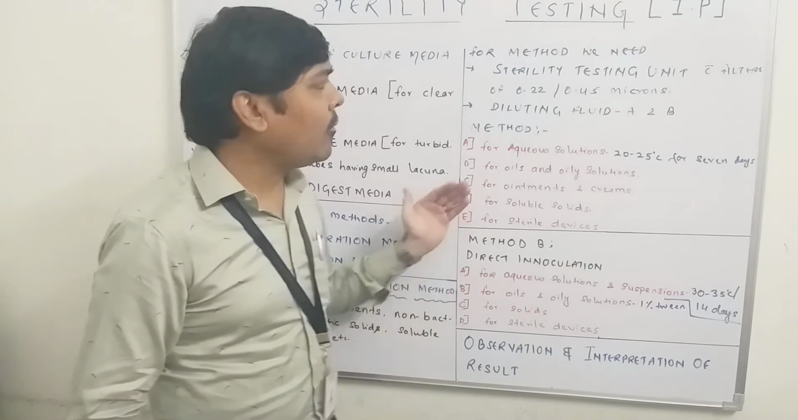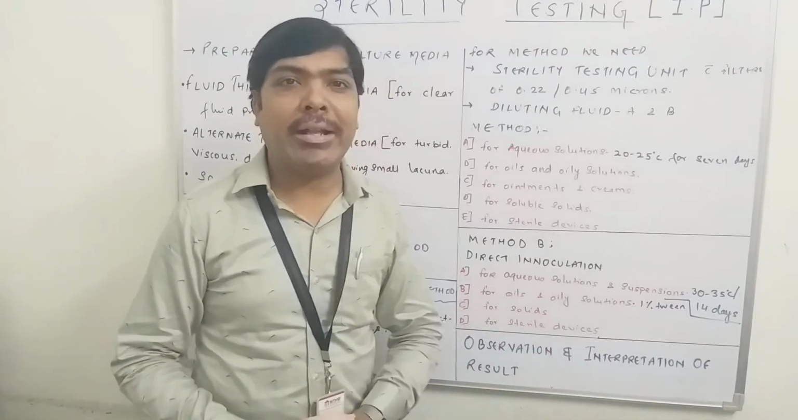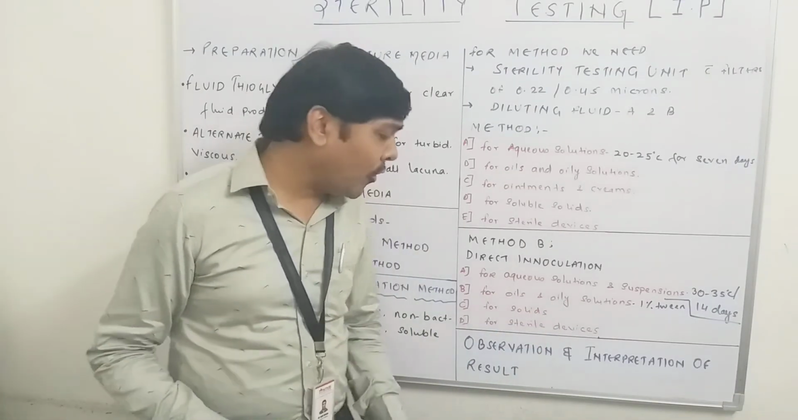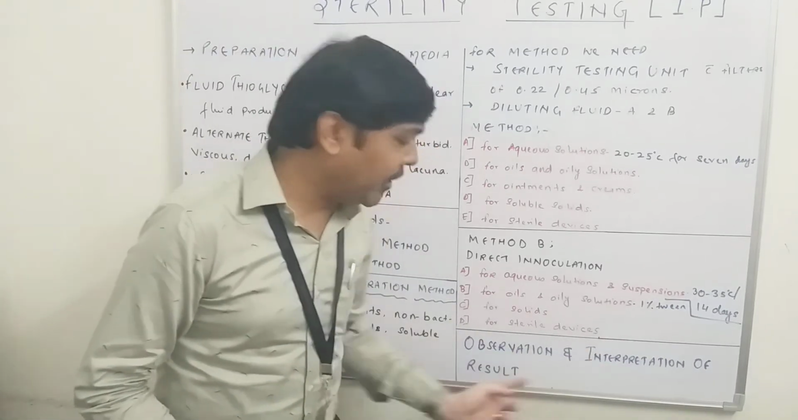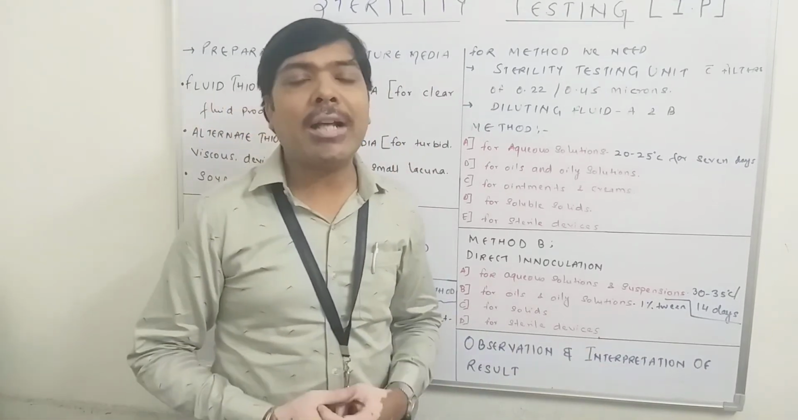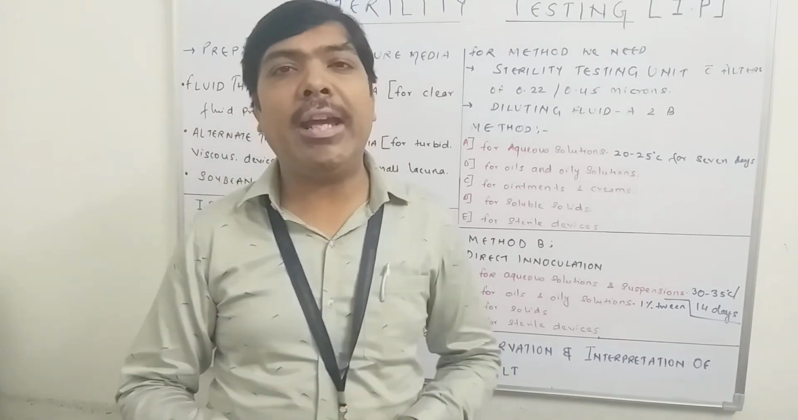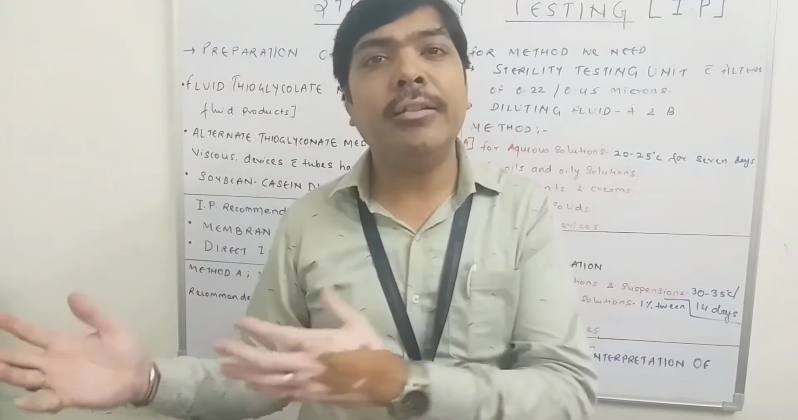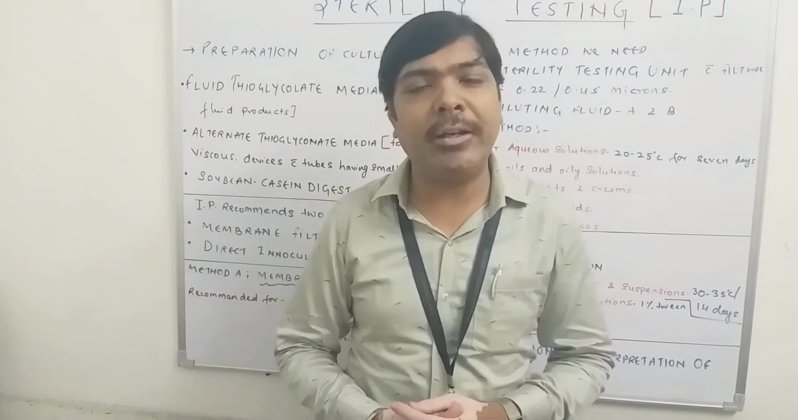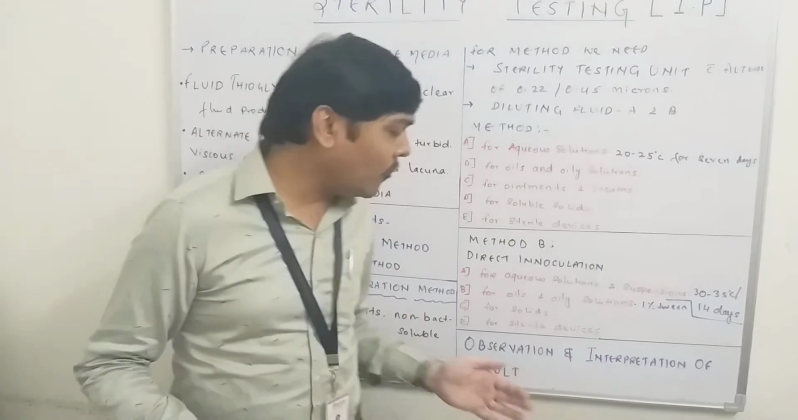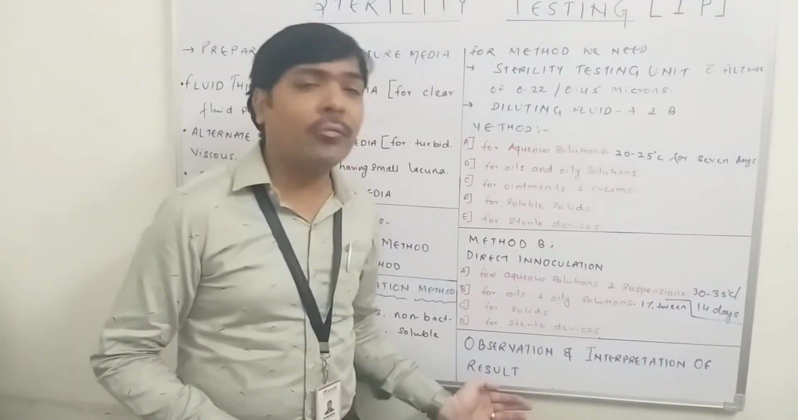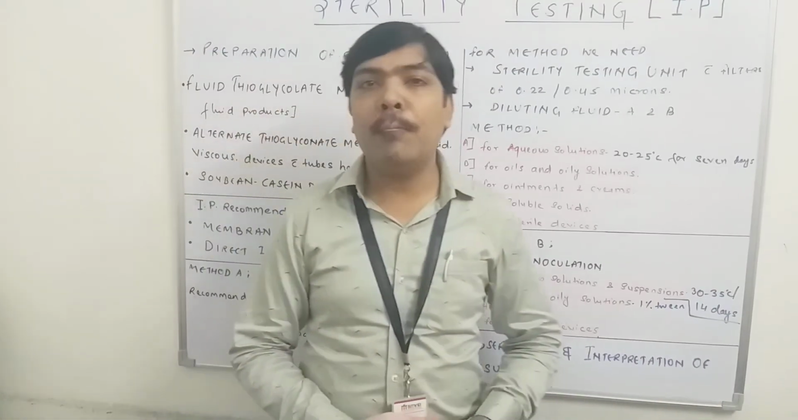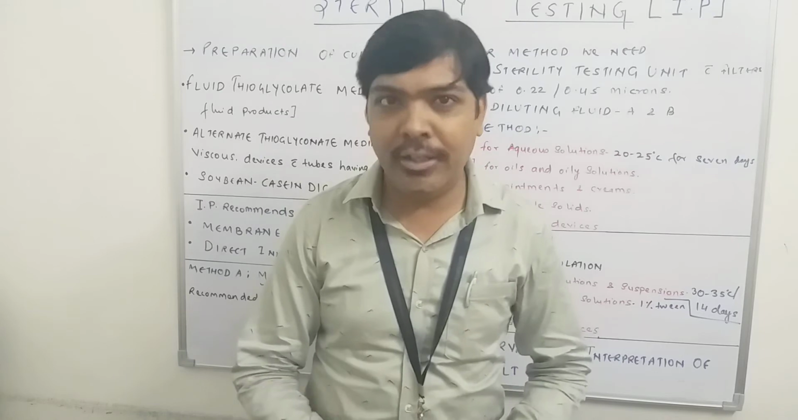Now either we are performing method A or method B, the most important point is the observation and interpretation of the result. Maybe you are using method A or method B, you are getting some result. Either you are getting the growth of the microorganism in the culture media or you are not getting the growth. Then how do we go for the observation and interpretation of the result? Again, it is a very important point that has to be discussed here.